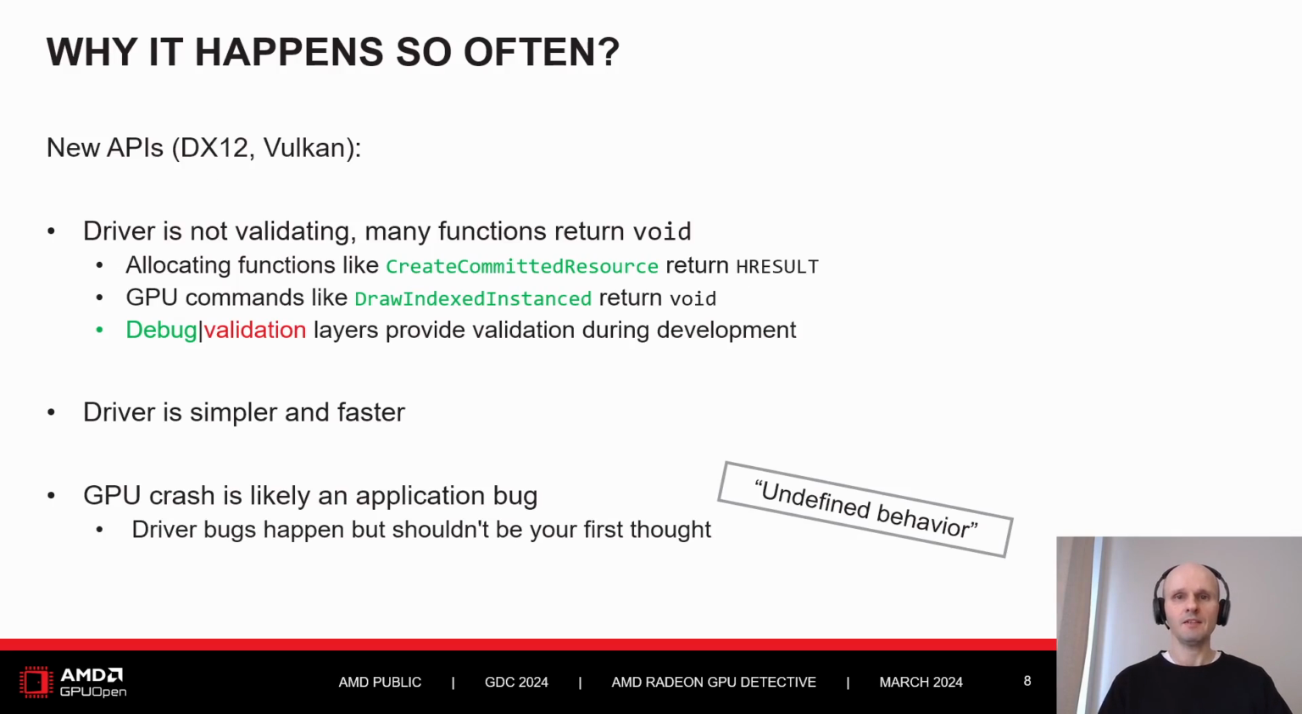In the new APIs, some functions still return an error code, especially those that allocate some memory, because these can obviously fail due to an out-of-memory error. But most of the functions, those recording commands into a command buffer, just return void. And yes, there are some debug layers that we can enable for additional validation, but more on this later.